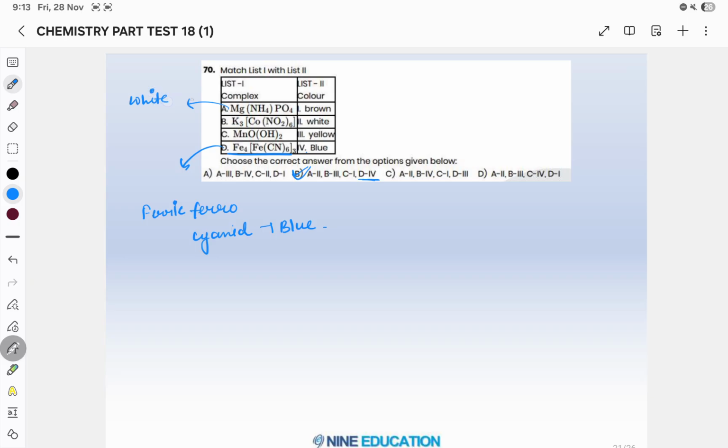Okay, and if you are having NO2, so for the trick you can keep in mind that if you are having NO2 it will have brown color. Brown color fume, brown color. For NO2 you can keep this in mind. So B will be, oh wait, D is your 4 and B should be your 1.